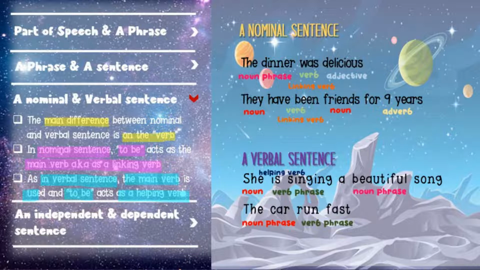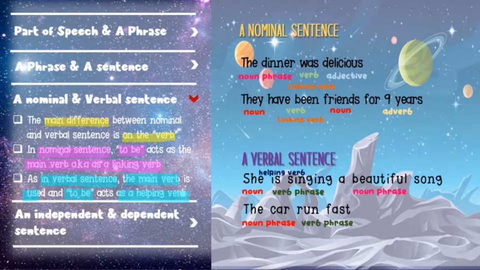Now take a look at the examples here. A verbal sentence: She is singing a beautiful song. We see there is a to be over here, but it belongs to a verbal sentence. Why? Because the main verb is singing. Yeah, the main verb is sing here. So to be is the helping verb.